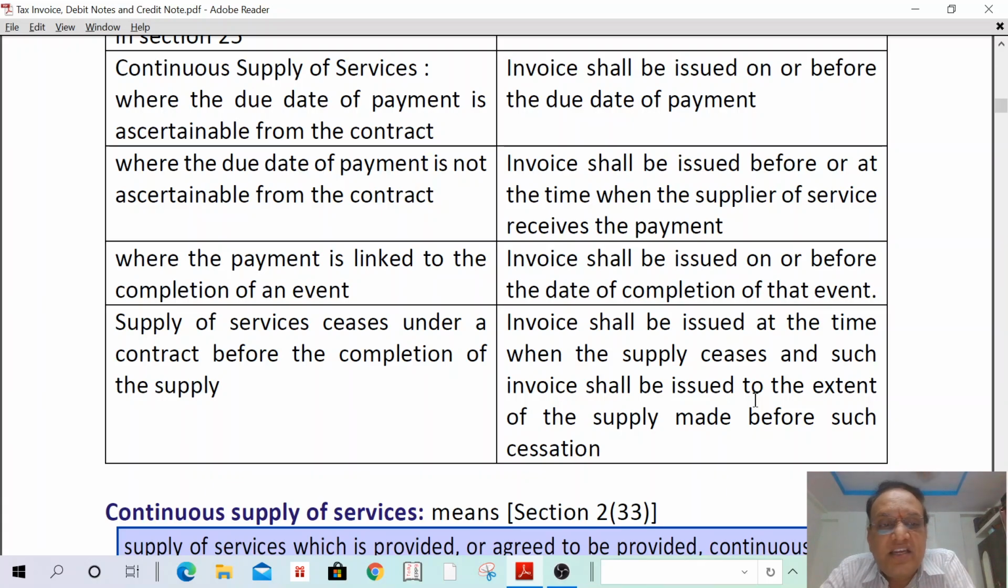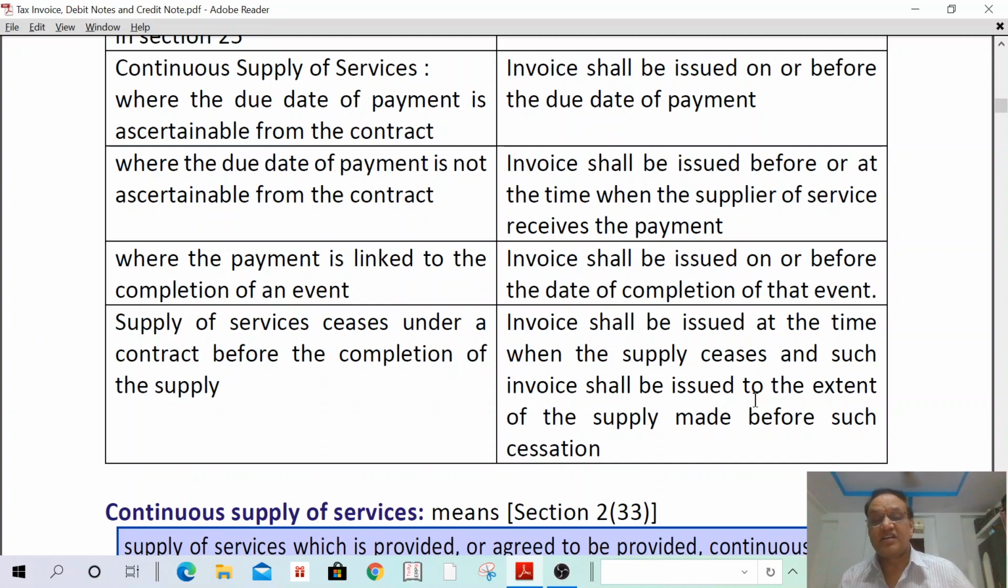Where the payment is linked to the completion of event. For example, I have a contract with a builder for purchase of a flat. On completion of slabs, I will give you 10%. On completion of brickwork, I will give you 20%. On completion of painting, I will give you 40%. Like that, payment is linked to the completion of event. That means after completion of slab only I will pay the payment.